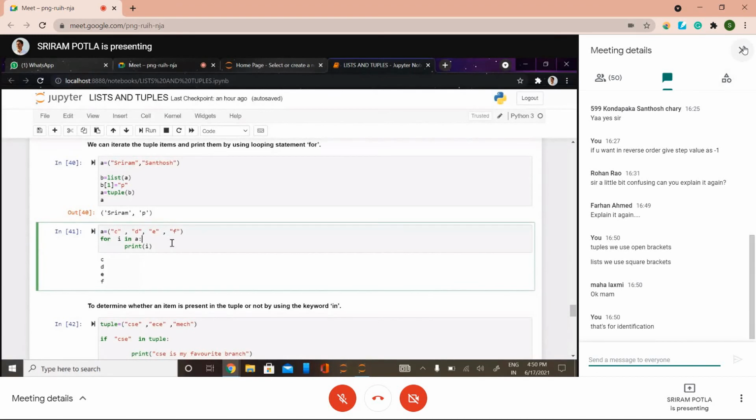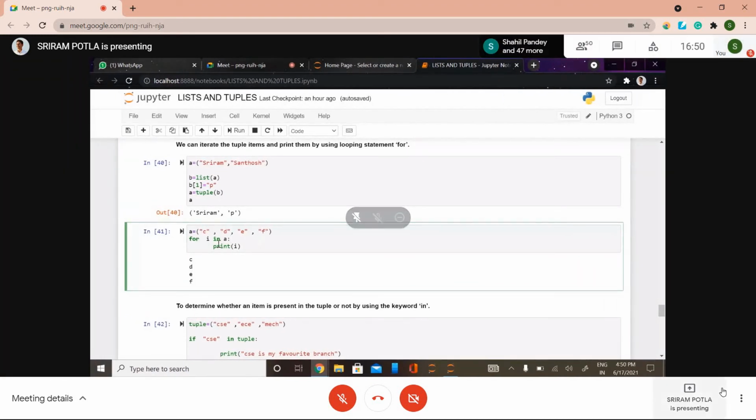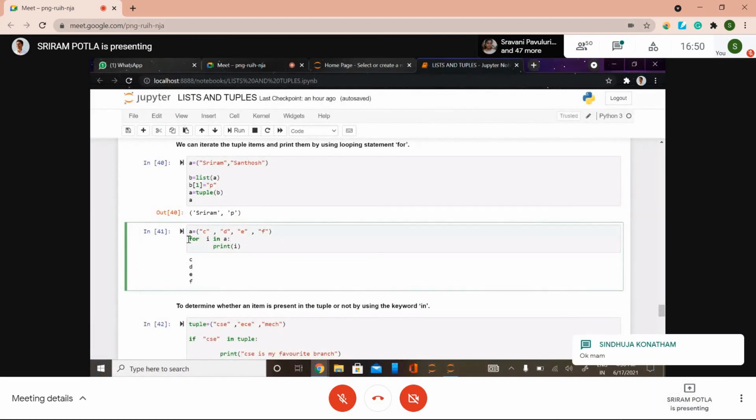So the next thing is, by using for loops, you can traverse through tuples as well. For looping statements and all, they will be discussed in the next classes so that you can get it better. So simply, for i, which I have taken as an iterating variable for this tuple variable called a, the i value starts from 0. So for 0 in a, print i means the value corresponding to a of 0, which is c. The next value is d, and the next value is c, and next is f. So this is how you can traverse through a tuple using loops.